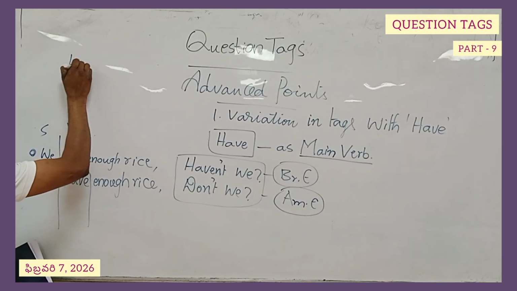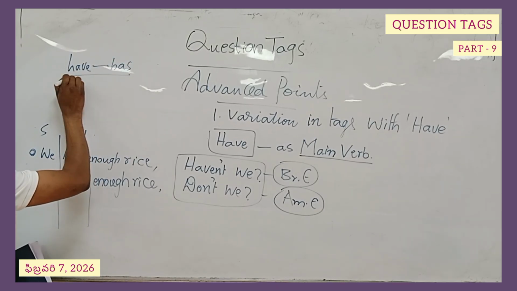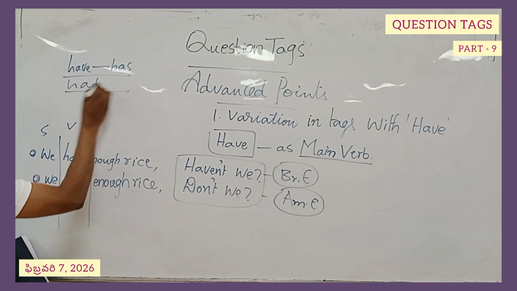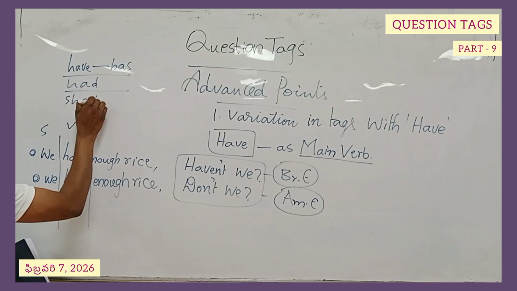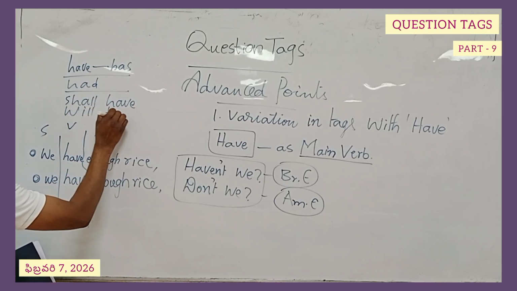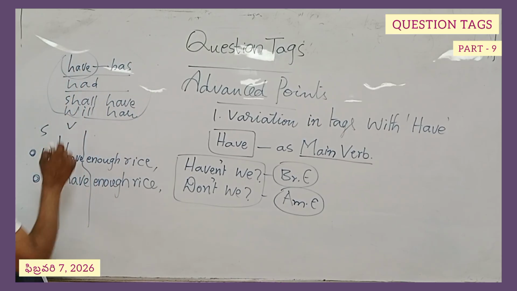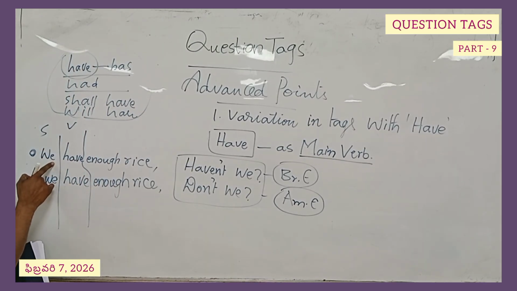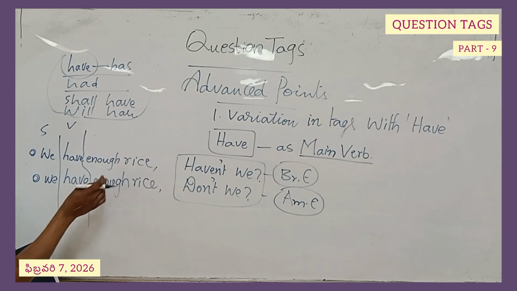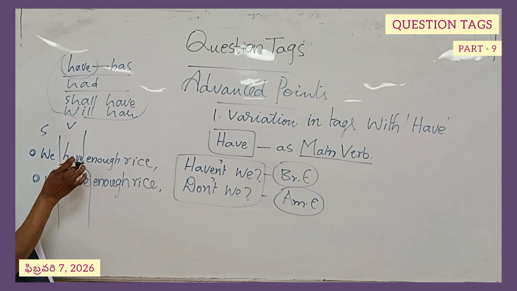Have's scope is have, has, present forms, had, past form, and shall have, will have, future forms. So we are just looking at this word have because it goes with the subject we. We have enough rice. This is the task for you. If it is given as this, its function is main verb in this context.